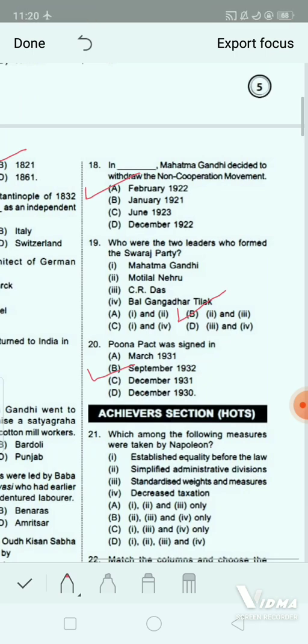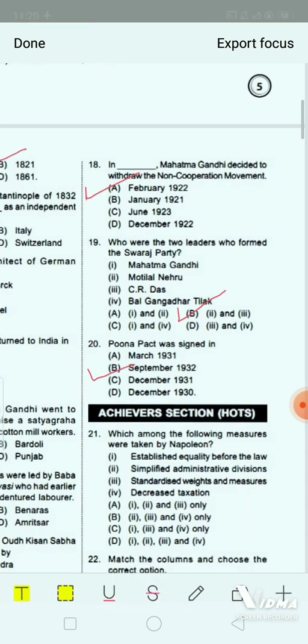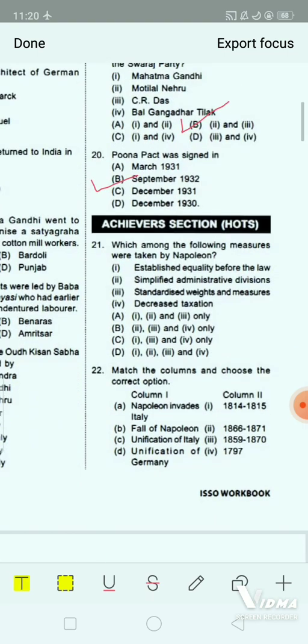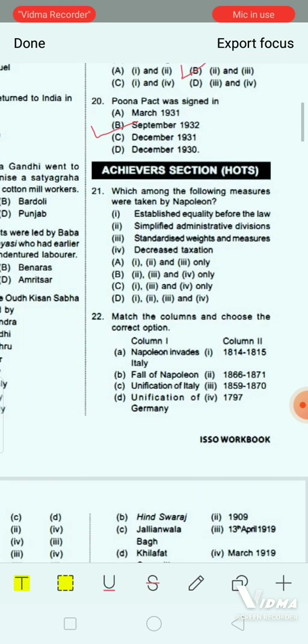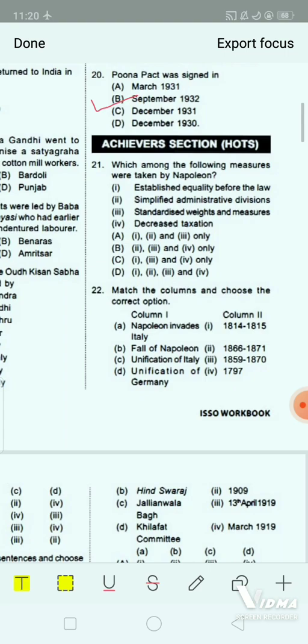Okay. So coming to next question, that is achievers section, that is HOTS questions. So let's see. Which among the following measures were taken by Napoleon Bonaparte? Number 1, established equality before the law. Number 2, simplified administrative divisions. Number 3, standardized weights and measures. And number 4, decreased taxation.